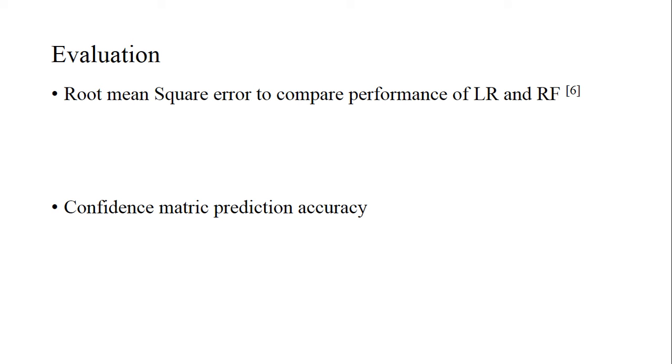To evaluate the goodness of this project, that is, how good the model predicts the outcome or how accurate the model is, I use root mean square error to compare the performance of the linear regression and random forest regression. And there is a paper that I have referenced in the end that uses a similar metric, root mean square error, to compare linear regression and random forest regression. I also use confusion matrix prediction accuracy as discussed in the textbook.